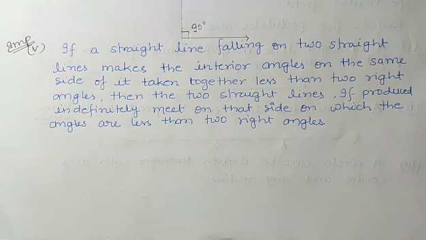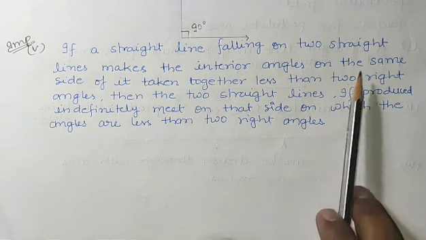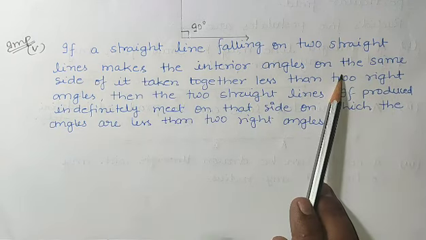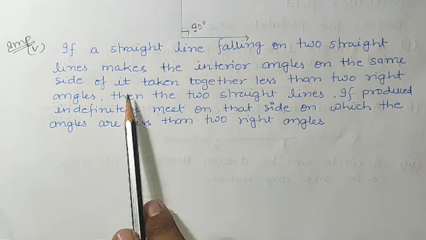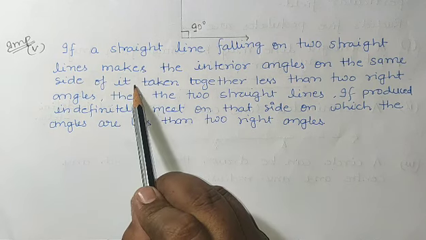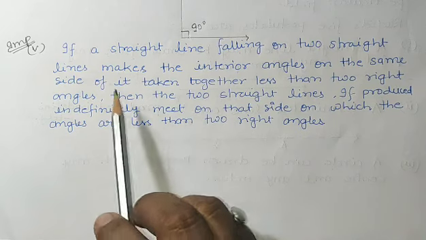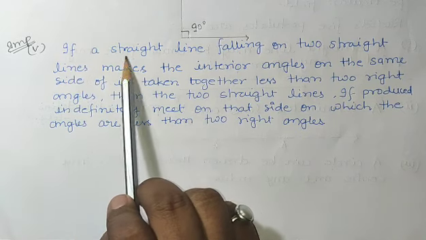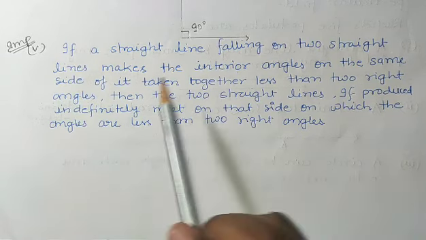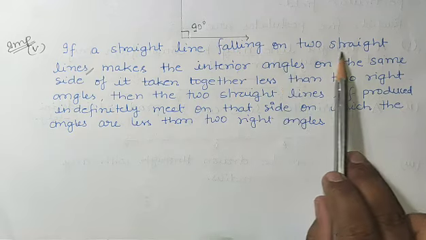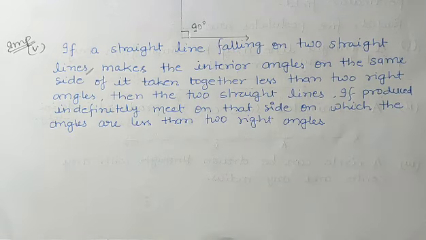The statement is: if a straight line falling on two straight lines makes the interior angles on the same side of it. Firstly, let us understand this postulate part wise. Our first part is: if a straight line falling on two straight lines.